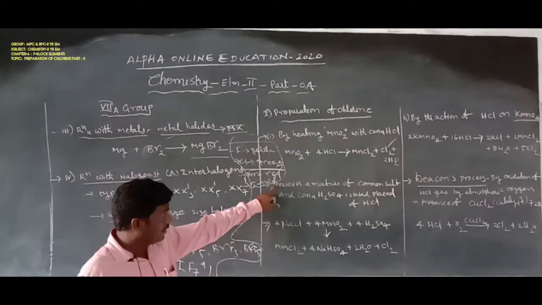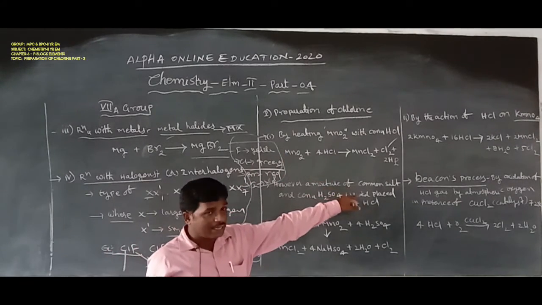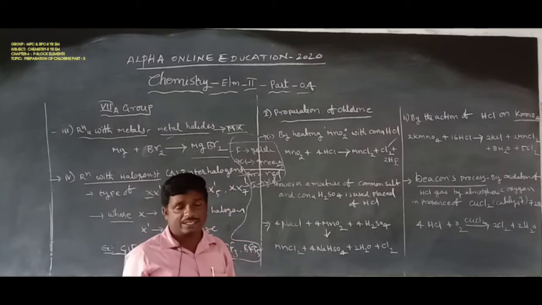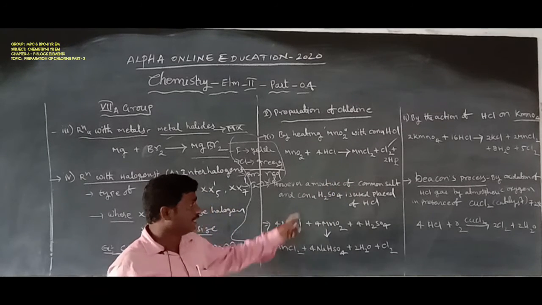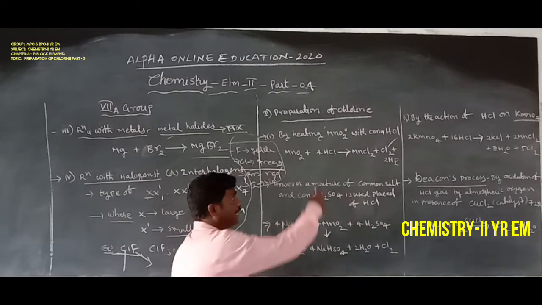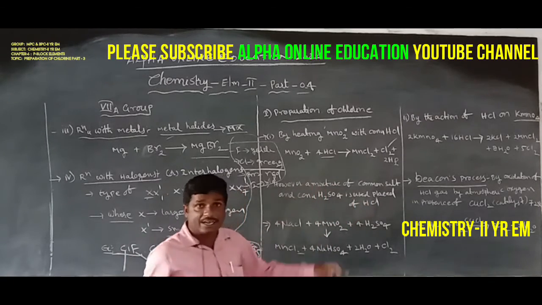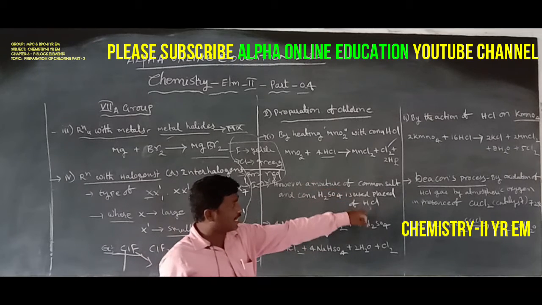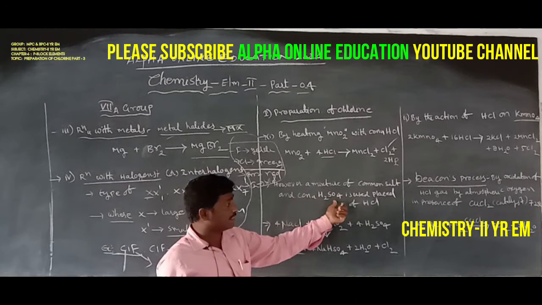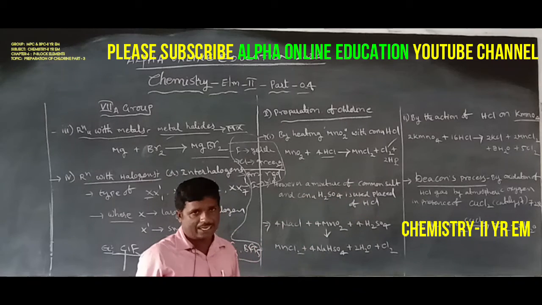However, a mixture of common salt, that is sodium chloride, and concentrated sulfuric acid can be used in place of hydrochloric acid. Instead of hydrochloric acid, we use concentrated H2SO4 and common salt.